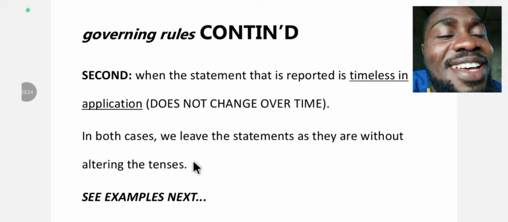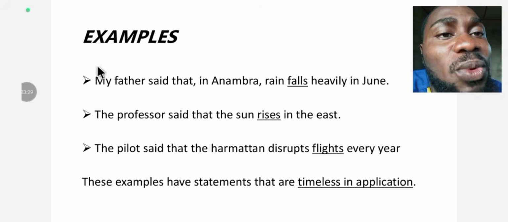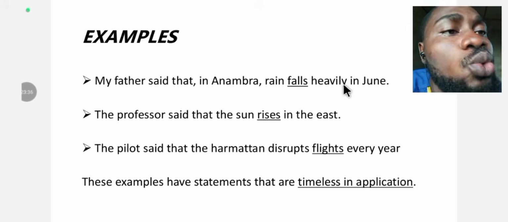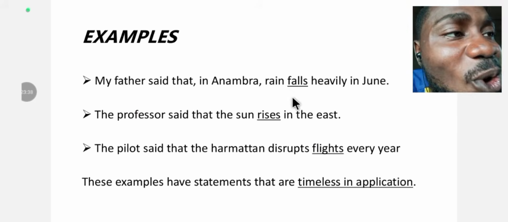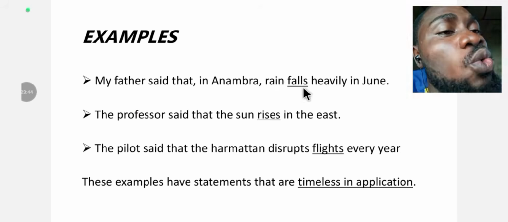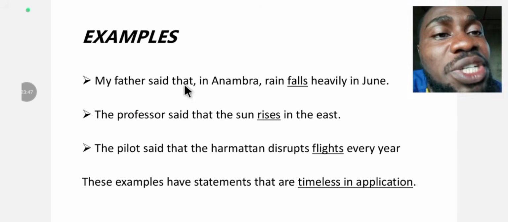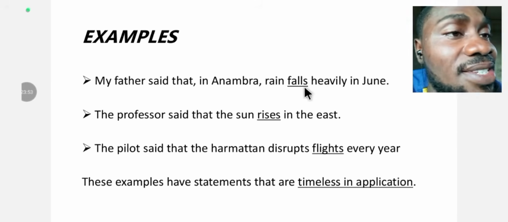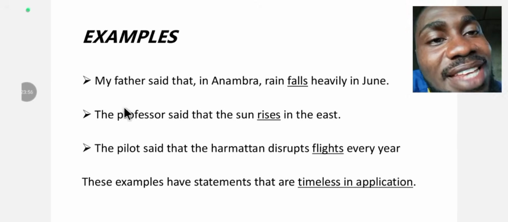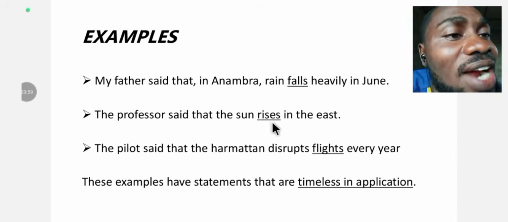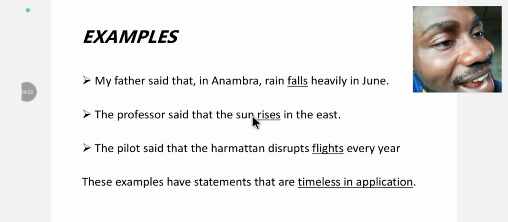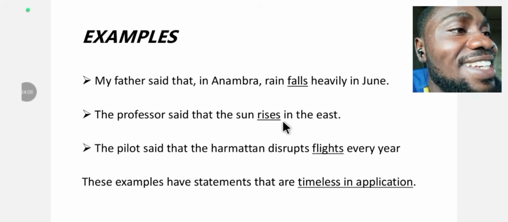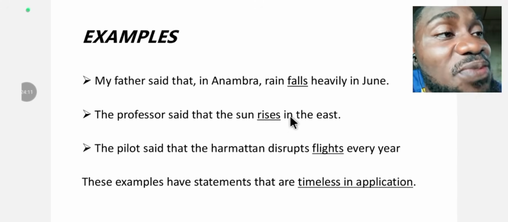Timeless statement. Let's look at the examples next. The first example says, my father said that in Anambra, rain falls heavily in June. Falls. Instead of using the past perfect tense to report the direct speech by my father, we use a present tense ending in S. The next example says, the professor said that the sun rises in the east. Correct? Rises, a present tense form of verb ending in S.